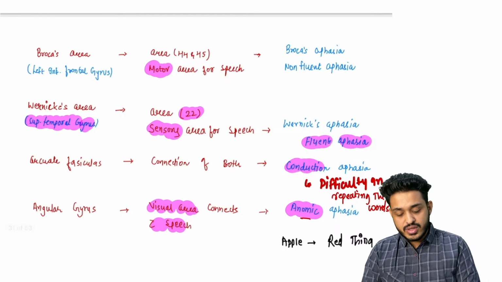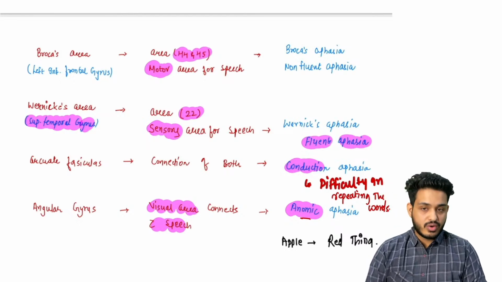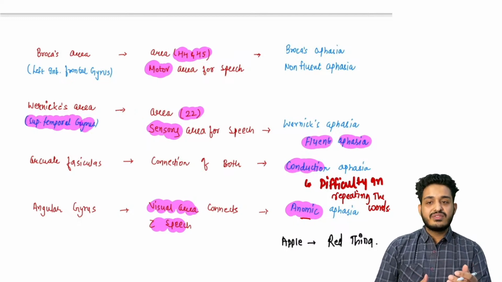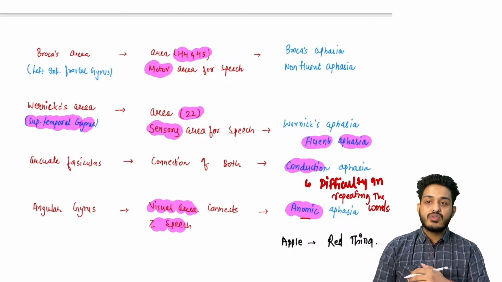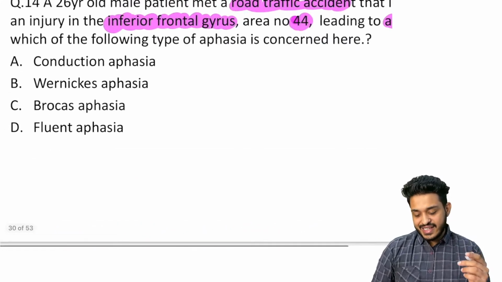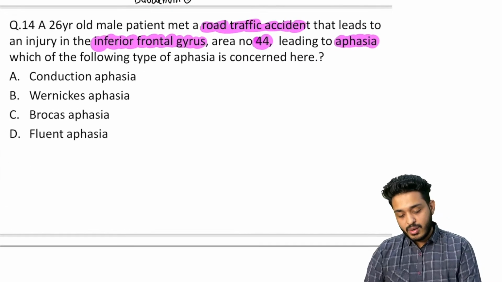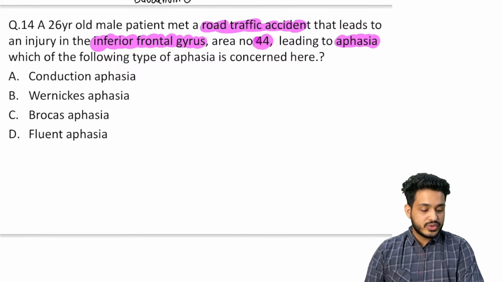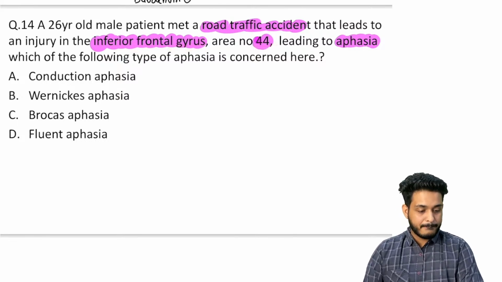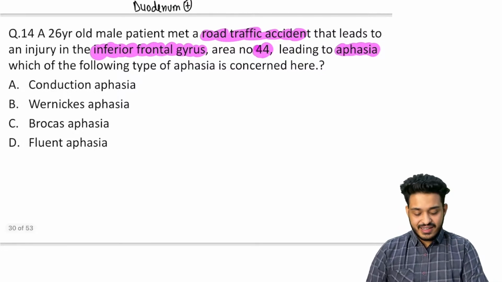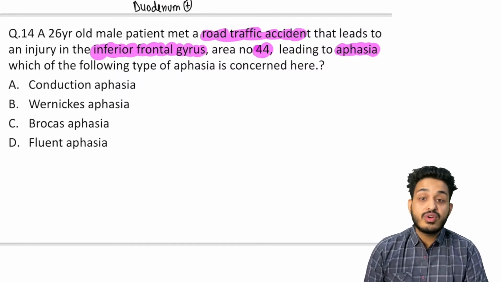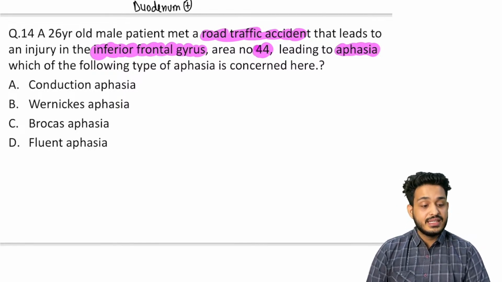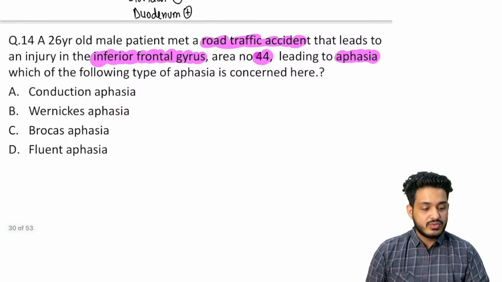Here the question has given area number 44 or 45. Frontal, remember, frontal is going to be Broca's aphasia. If there is temporal involvement, there is going to be Wernicke's aphasia. So here the problem lies in the inferior frontal gyrus, area number 44. What would you think? What is going to be your answer if it is area number 44, inferior frontal gyrus?